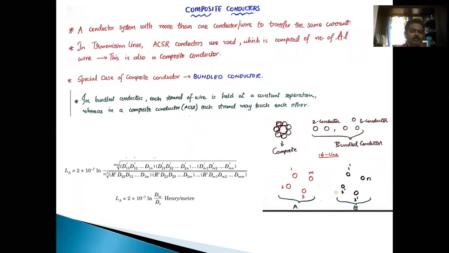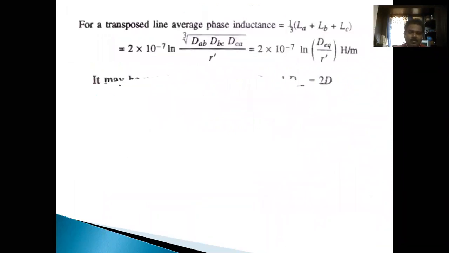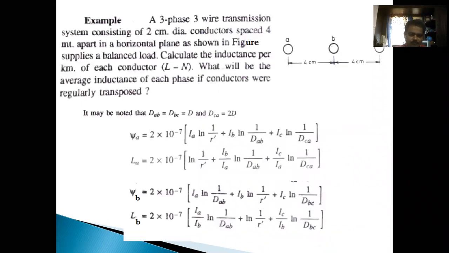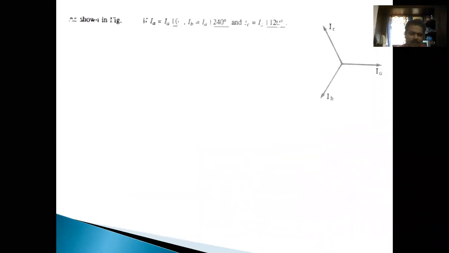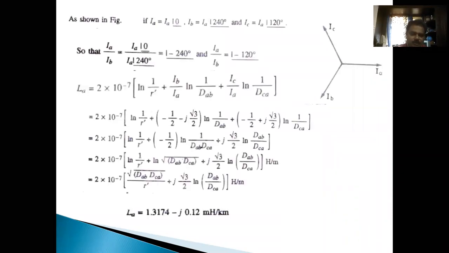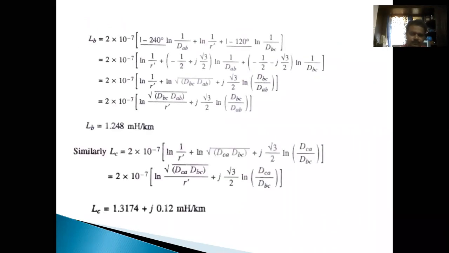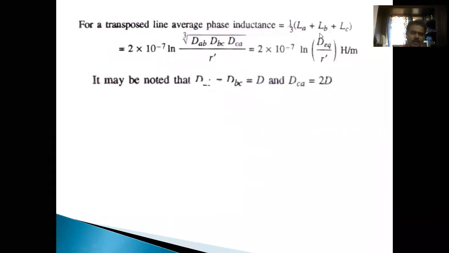That's why we have to transpose. If we take the inductance in the previous problem, once we calculate untransposed, and observe the inductance values in the untransposed and transposed cases, here it is 1/3 of LA plus LB plus LC, the average value.